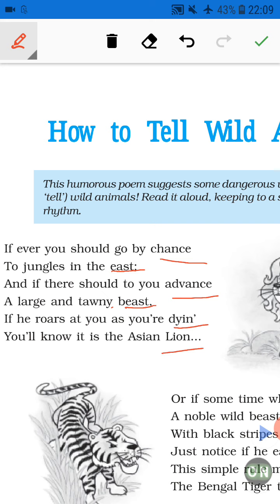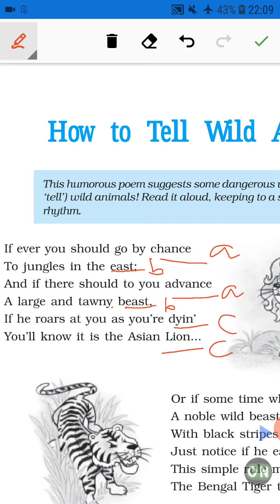So we can call chance advance A. Then east and beast are rhyming, then we can call them B. Then dine and loin are rhyming, then we can call them C. So here you can see the rhyme scheme is A, B, A, B, C, C. Okay? A, B, A, B, C, C is the rhyme scheme used in this poem.